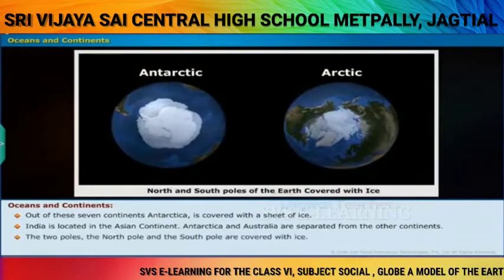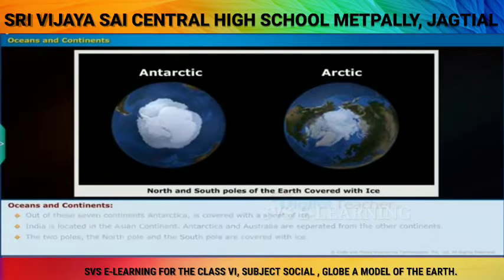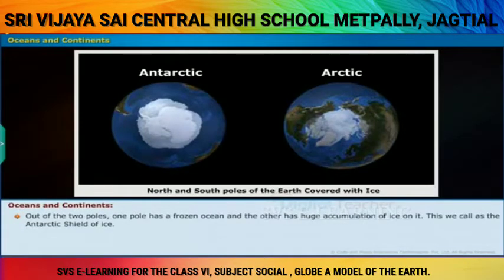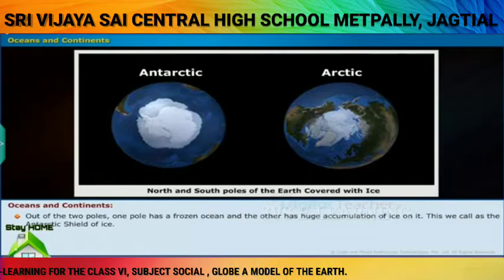The 2 poles, the North Pole and the South Pole, are covered with ice. Out of the 2 poles, one pole has a frozen ocean and the other has huge accumulation of ice on it. This we call as the Antarctic Shield of Ice.